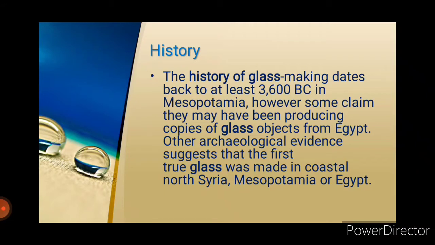The history of glass making dates back to at least 3600 BC in Mesopotamia. However, some claim they may have been producing copies of glass objects from Egypt. Other archaeological evidence suggests that the first true glass was made in coastal North Syria, Mesopotamia, or Egypt.